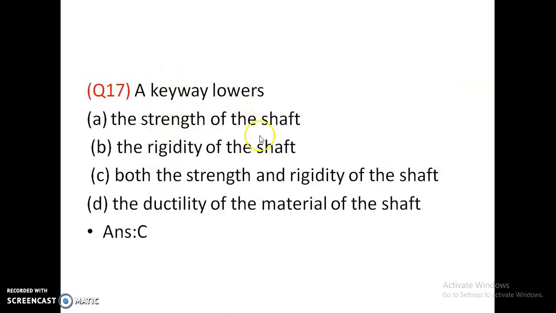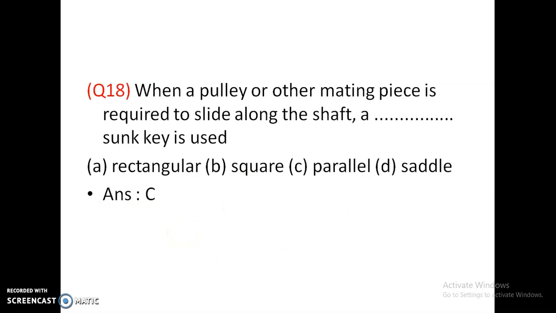Keyway lowers the strength of the shaft, the rigidity of the shaft, both the strength and rigidity of the shaft, the ductility of the material of the shaft. It reduces both the strength and rigidity of the shaft. Answer is C. When pulley or other mating pieces is required to slide along a shaft, a rectangular key, square key or parallel key, saddle key.